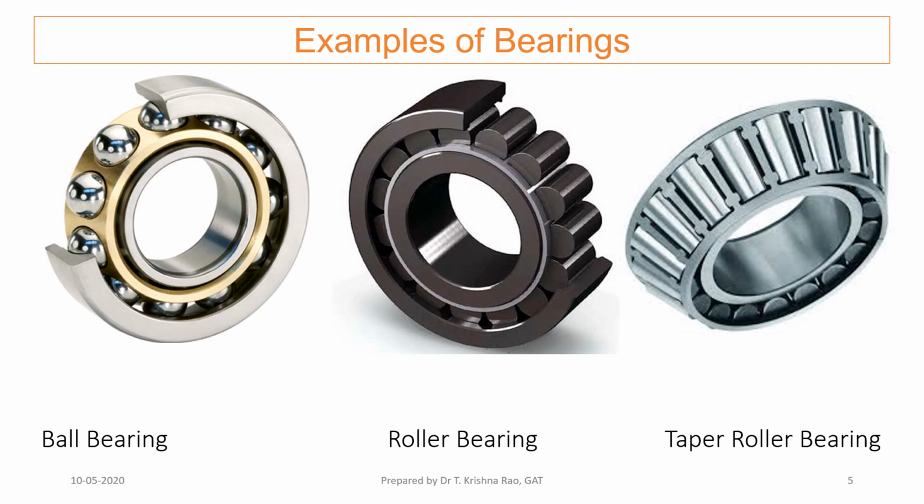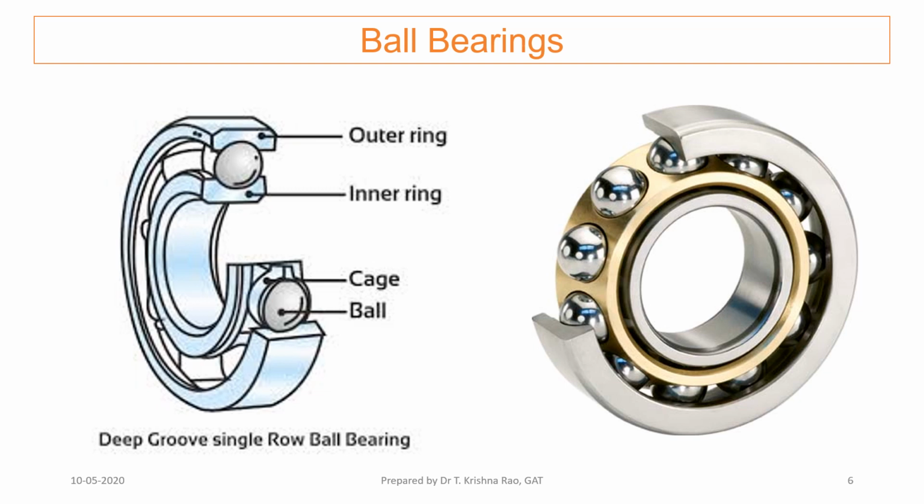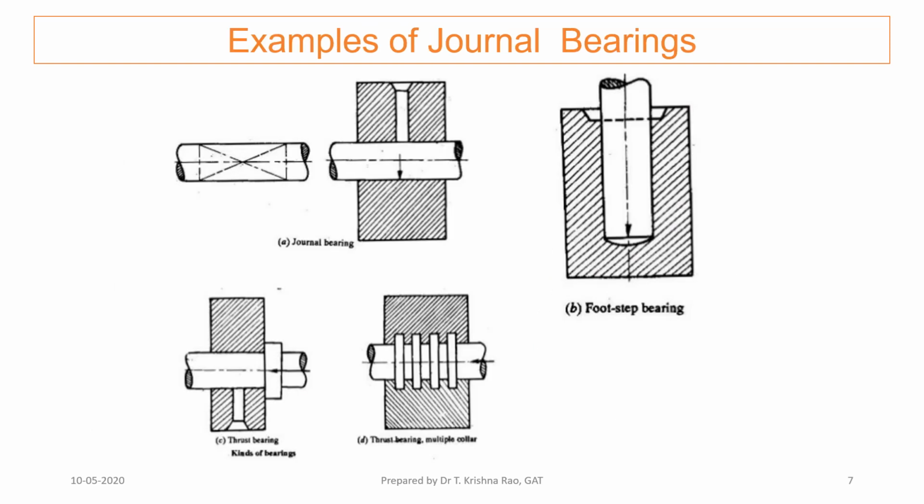In any of these bearings there are three important parts: the inner ring, which is mounted on the shaft; the outer ring, mounted in the casting; and the load carrying member, the ball or roller. They are maintained at a certain distance by a member called the cage, which is a retainer. Here the retainer is a brass ring.